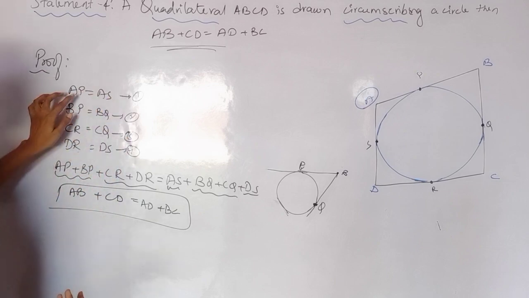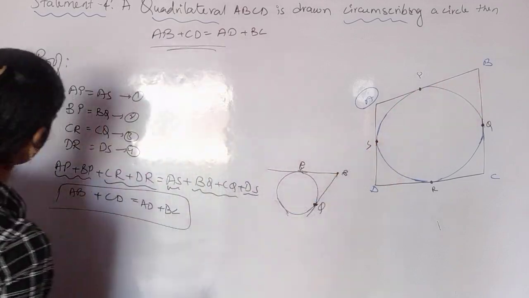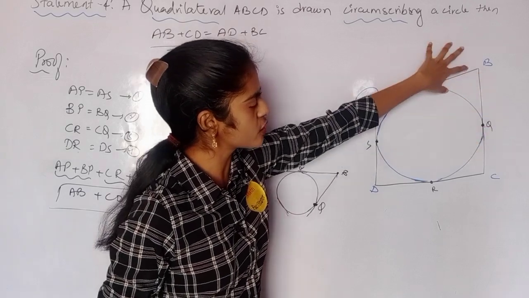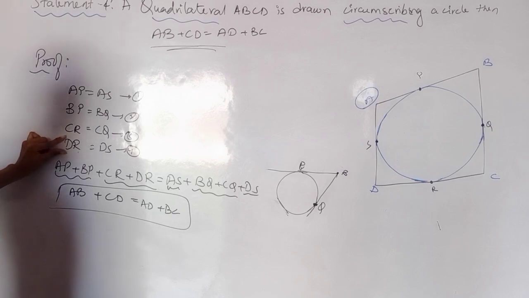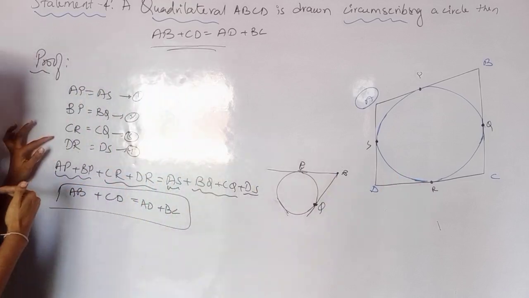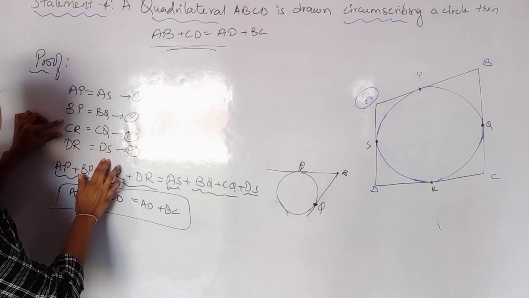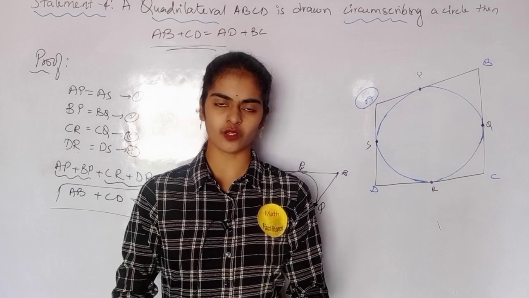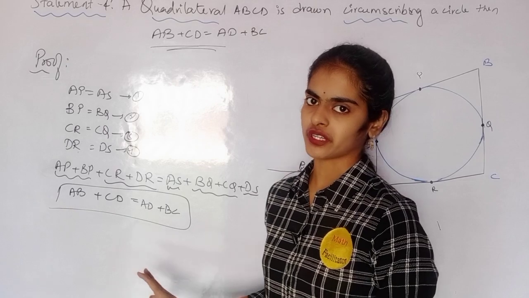What is the order? If I am writing AP this side, AP's corresponding part is BP. So I should also get BP this side. So here I can write BP equal to BQ. So BP should be on the side of AP. Then next, CR I have written here, so DR also should be here itself. CR I wrote on the LHS, DR also should be on the LHS only, because CR plus DR will give me CD. If I write CR here and DR this side, it will be of no use for me. So you will feel you know the solution, you know how to solve, but again it is of no use. So always remember the order is important for this question.